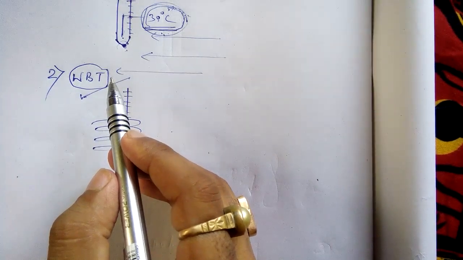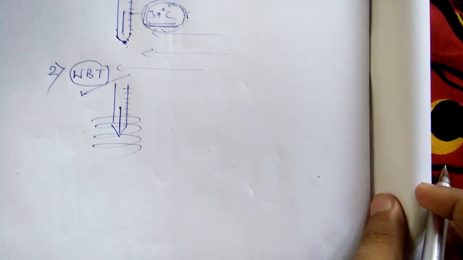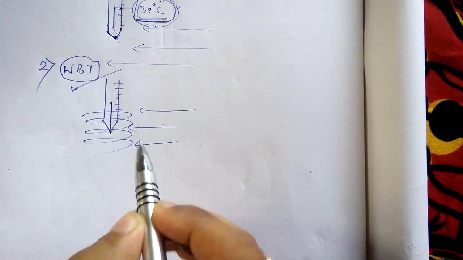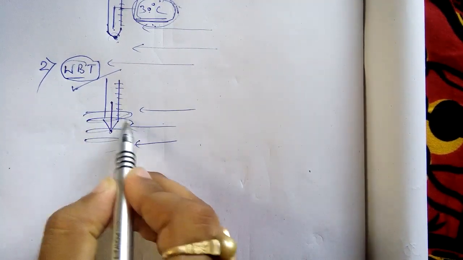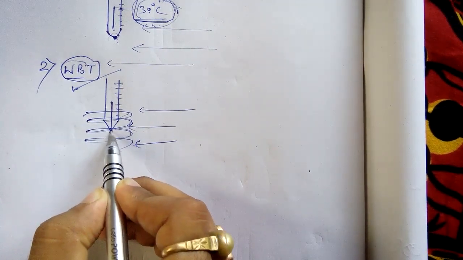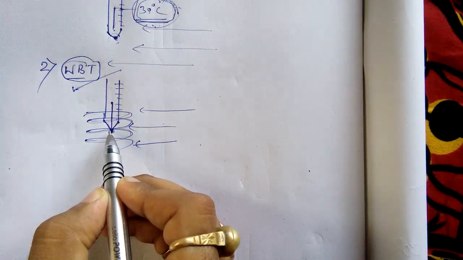Then I will tell you the real meaning of this. Suppose air is passing through this bulb. Now you can easily understand why it is named wet bulb, because it is wrapped with moist cotton. That means the bulb of the thermometer here is wet.